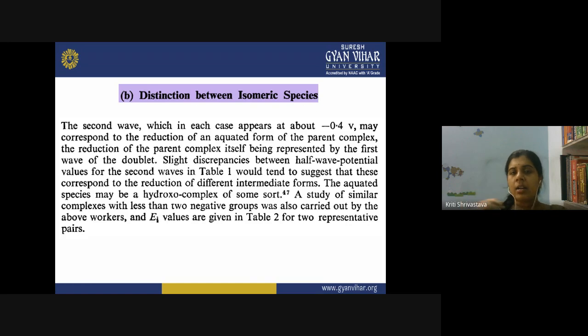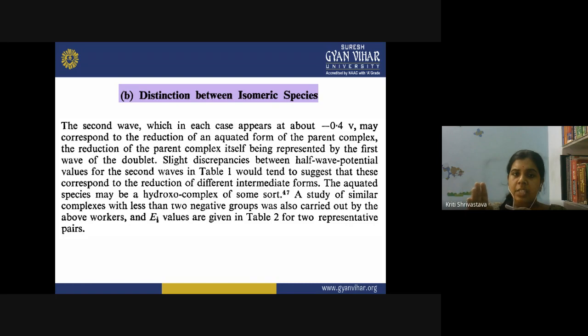In the first wave, you are seeing the simple conversion of cobalt 3 to cobalt 2, and in that case the cis form and trans form will have different behavior. Slight discrepancies between the half wave potential values for the second wave would tend to suggest that these correspond to the reduction of different intermediate forms.